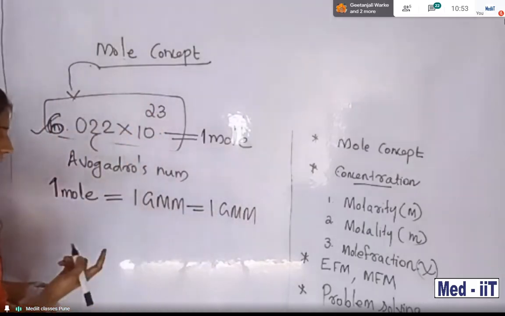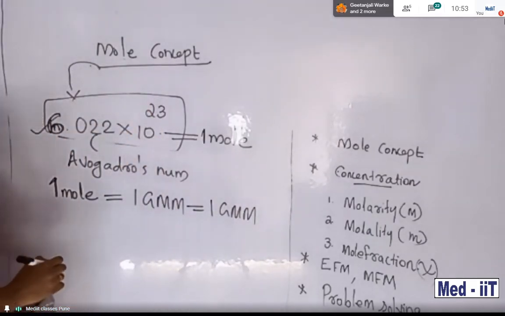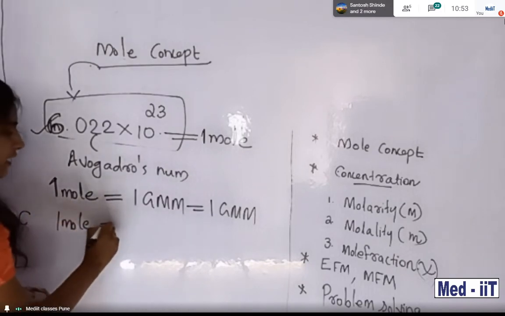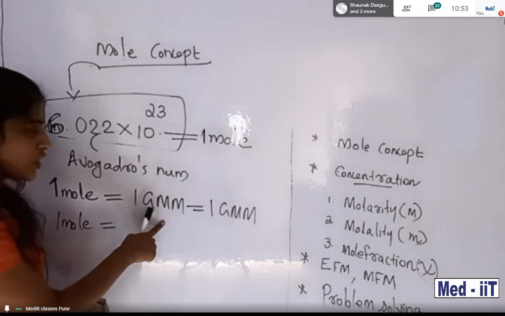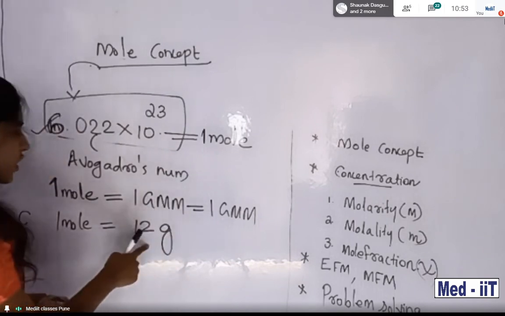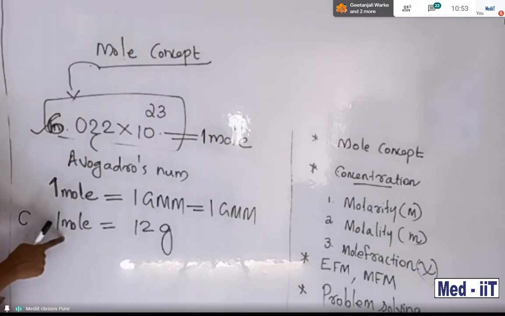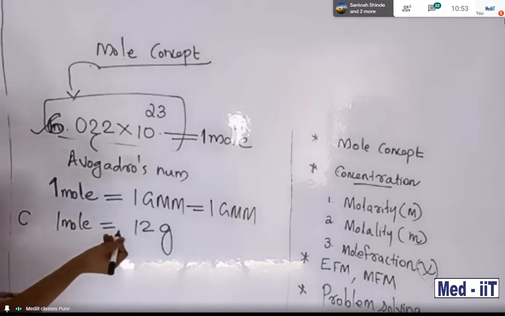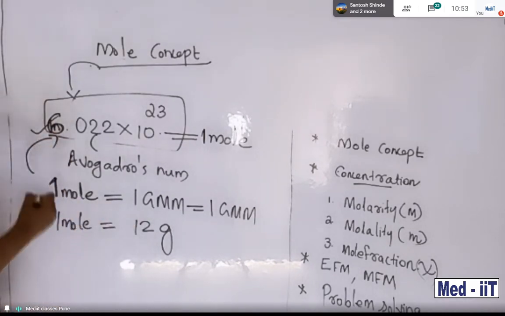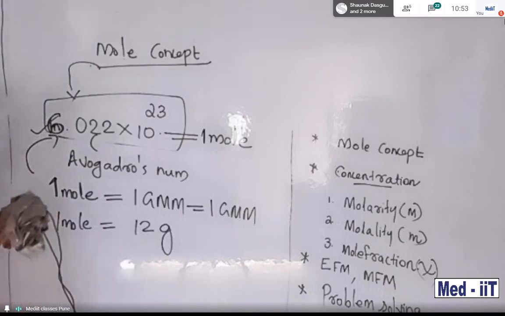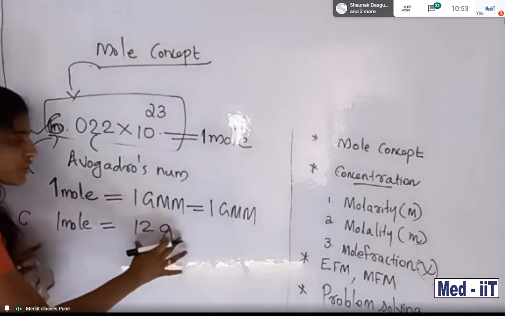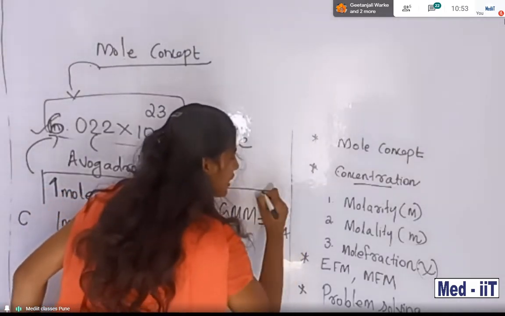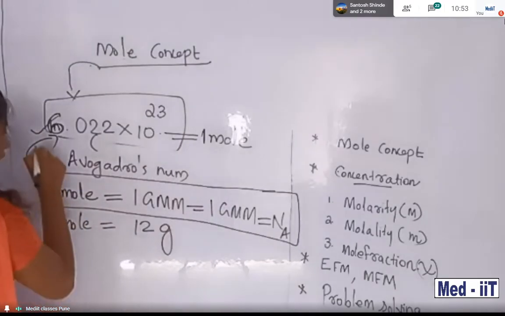These are the standards. For example, in the case of carbon, 1 mole of carbon contains 12 gram. Why 12 gram? It is the GMM. So 1 mole of carbon contains 12 grams of substance. Then how many atoms are present in it? Avogadro number of atoms are present in it. Are you getting my point? 1 mole is equal to 12 grams, which is also equal to Avogadro number, students. This table is very important.